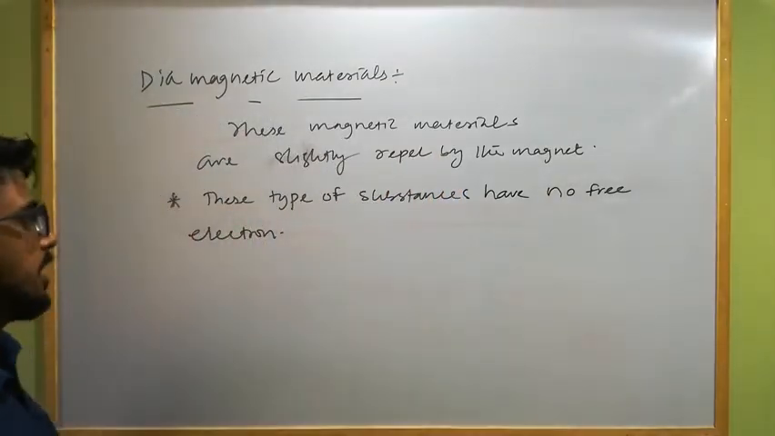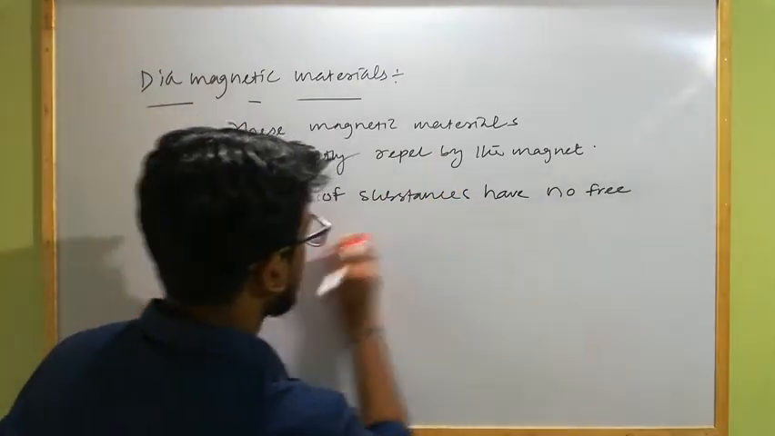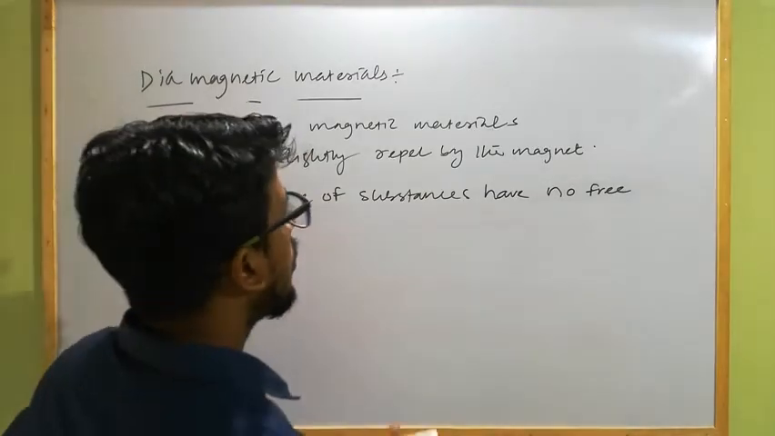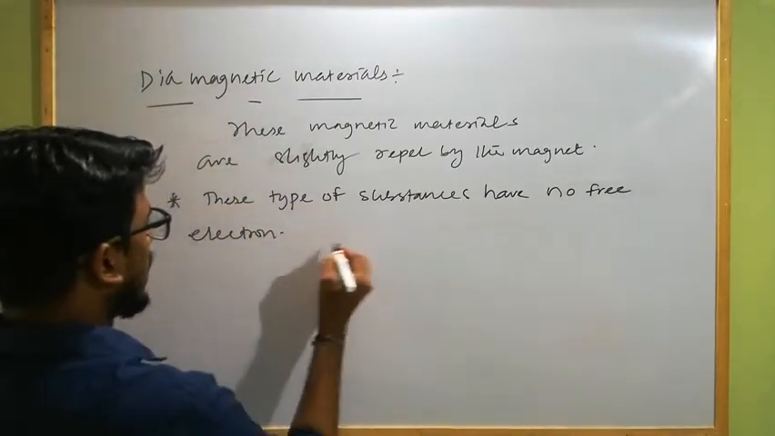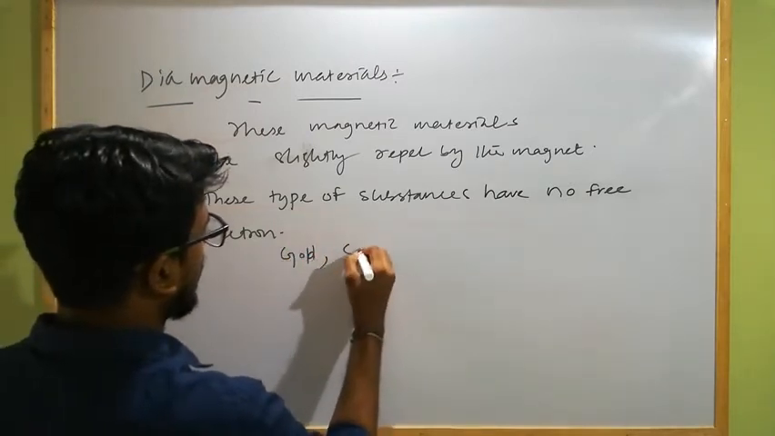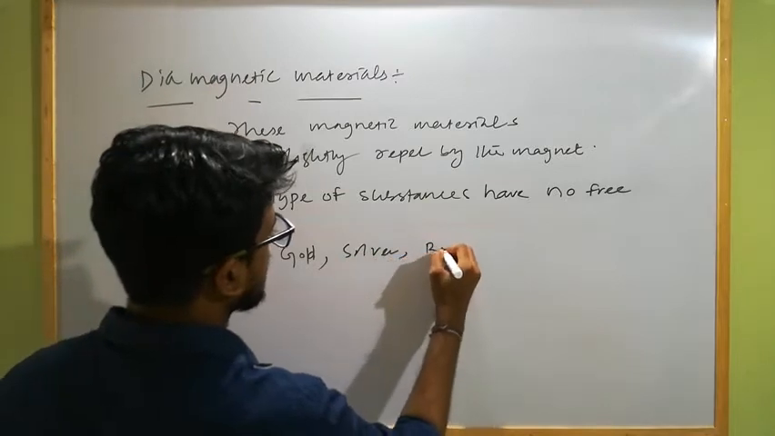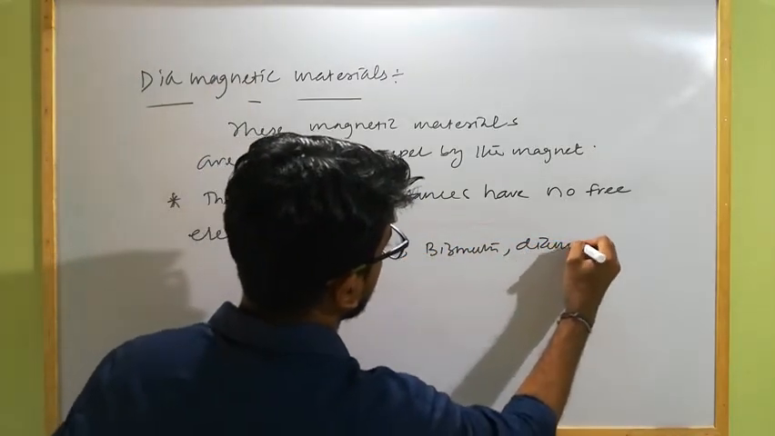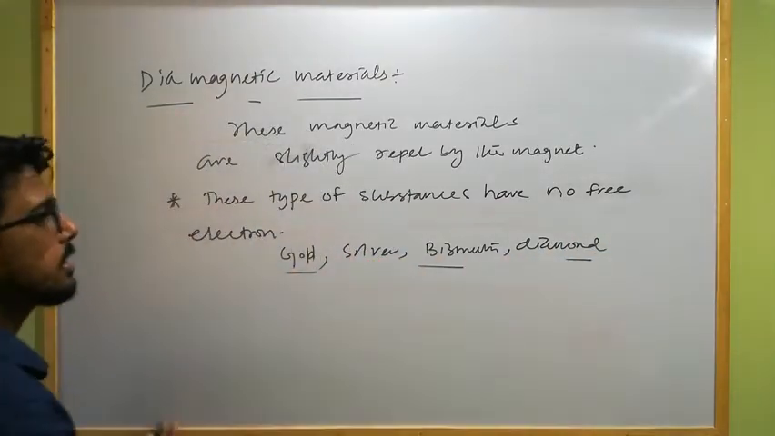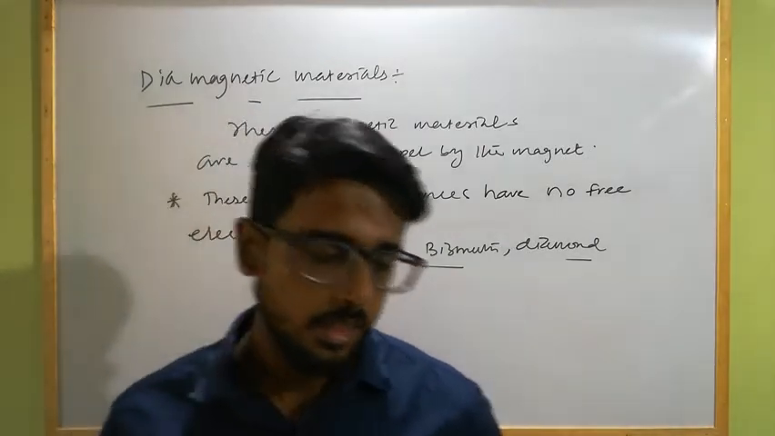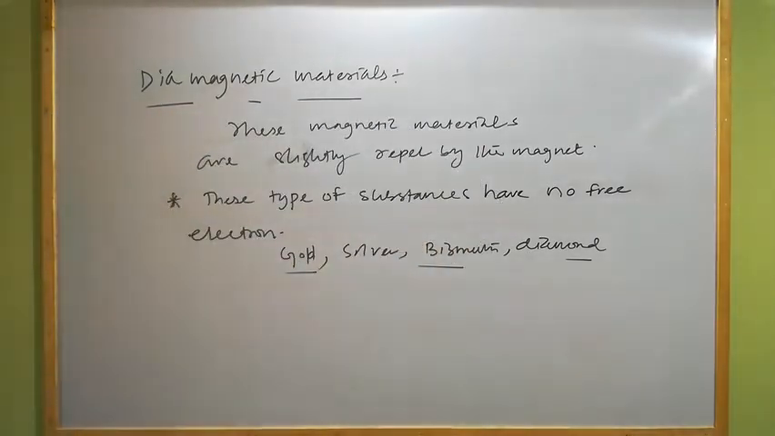Those substances which are slightly repelled by the magnet are known as diamagnetic materials. Examples of diamagnetic material are all inert gases, because they have no free electrons, or we can write gold, silver, bismuth, diamond. All are examples of diamagnetic materials or diamagnetic substances. Clear? Next, what are paramagnetic materials?